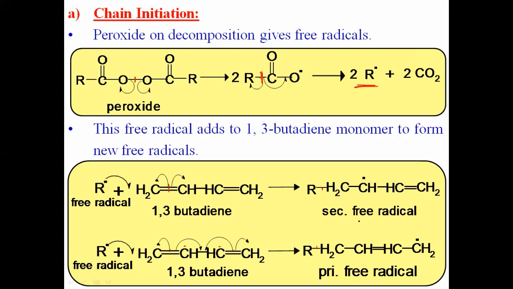And thus in a chain initiation, peroxide undergoes decomposition and we get the free radical. That free radical adds to the 1,3-butadiene in two different ways, and we get the primary and secondary free radical. This is the chain initiation. Now let us see next is the chain propagation.